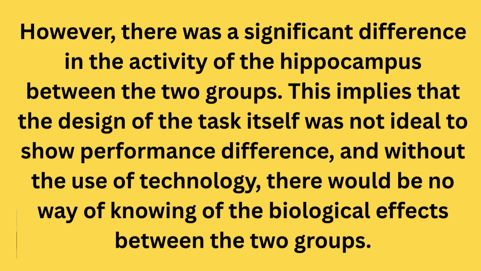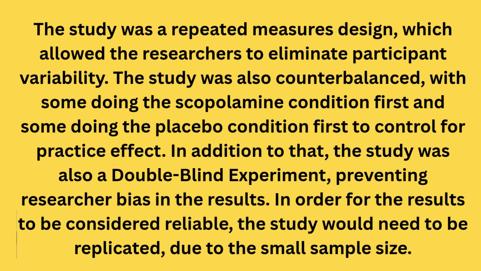Now, as you know, I have written the two supporting studies, and now I'm supposed to write the evaluation part, that is strengths and weaknesses of the second supporting study, and this is what I write. The study was a repeated measures design which allowed the researchers to eliminate participant variability. The study was also counterbalanced, with some doing the scopolamine condition first and some doing the placebo condition first to control for practice effect.